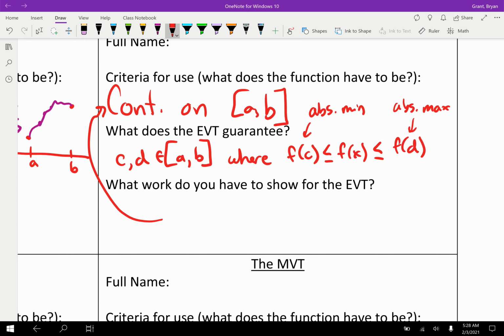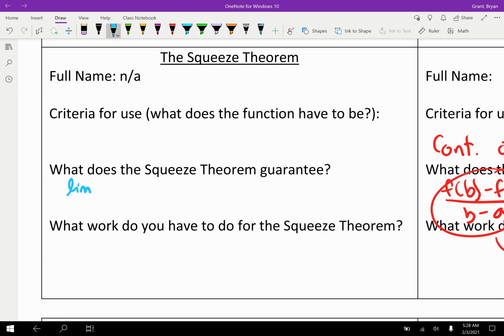What does the Squeeze Theorem actually do? Well, the Squeeze Theorem helps us find a limit, right? The Squeeze Theorem is going to guarantee that we're going to be able to find the value of a limit. I'm going to call this g of x, and I'm going to expand on that in just a bit. But in order to use the Squeeze Theorem, you first need 3 functions. You need f of x, you need g of x, and you need h of x. And g of x as a function is going to have to be between, think in the middle of, f of x and h of x. Let's say f of x is smaller than g of x, and h of x is greater. So they're going to give this to you somehow. They're going to say h of x is bigger and f of x is smaller. And there's one other thing you need as well.